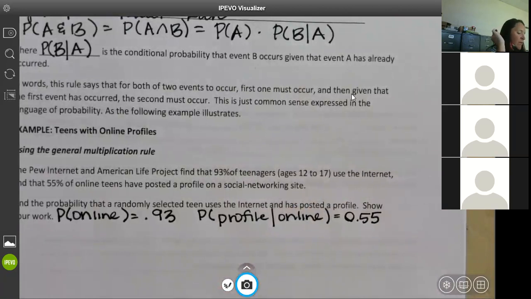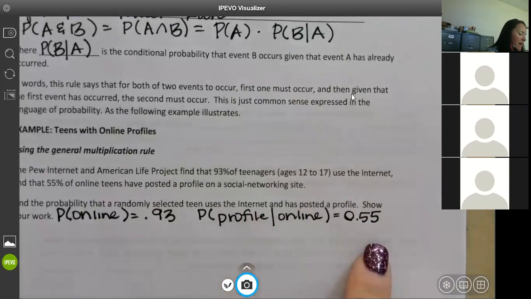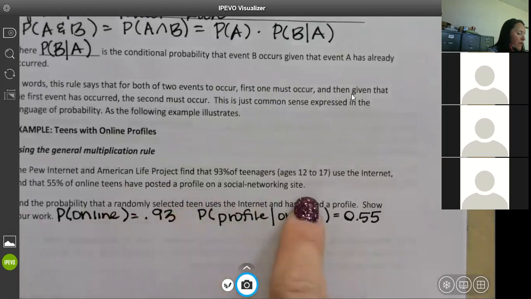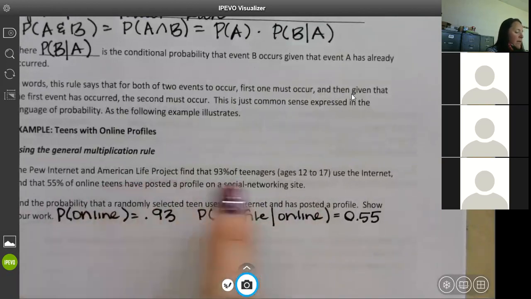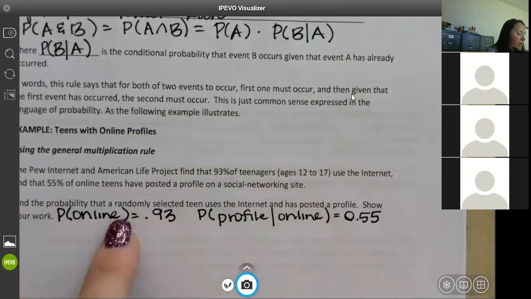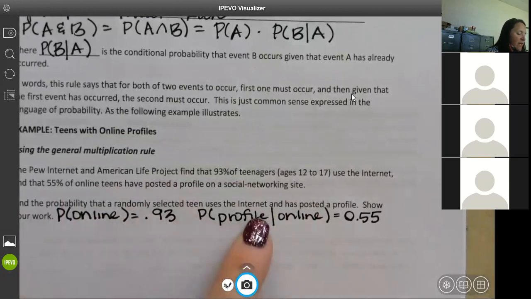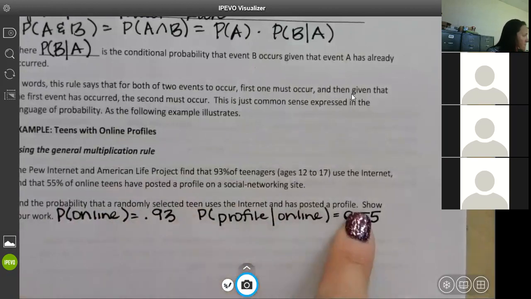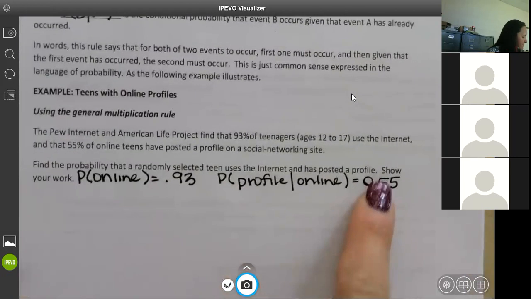It says the Pew Internet and American Life Project found that 93% of teenagers use the internet. That's where that comes from. And that 55% have posted a profile on the networking site. So they're online and have posted a profile. Find the probability that a randomly selected teen uses the internet and has posted a profile. So what are we looking for? What are they asking for?